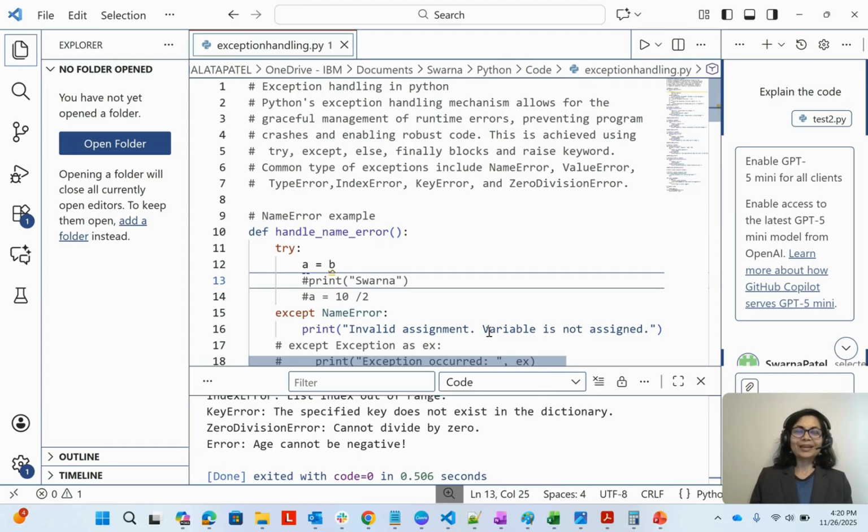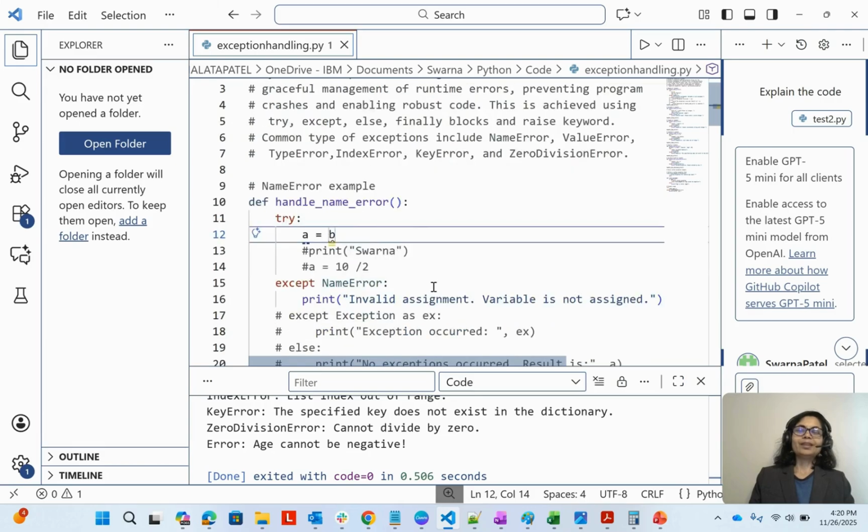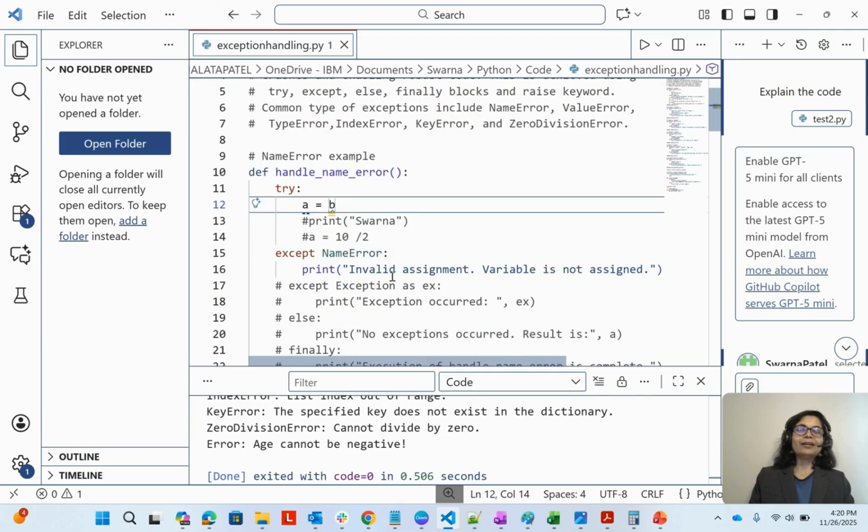We will go through the examples for each one. And then common types of exception include name error, value error, type error, index error, key error, and zero division error. We'll go through all of these, and there will be others too. So now, name error example. Let's try assigning a equal to b, and then it will raise a name error, like invalid assignment, variable is not assigned.